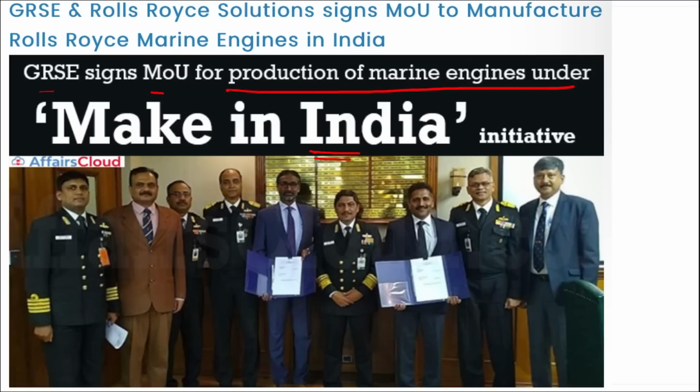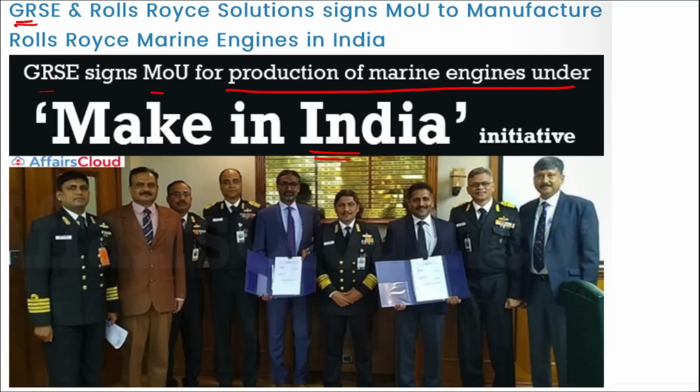Here, MTU is a solutions brand for power systems, a fully owned subsidiary of Rolls-Royce. This MOU deal will come with transfer of technology related to engines that will be assembled at the GRSE diesel engine plant in Ranchi. All right, including engine assembly, painting, component sourcing, all will be done at GRSE because we are focusing on Make in India.